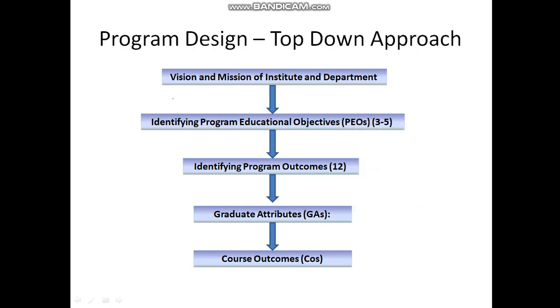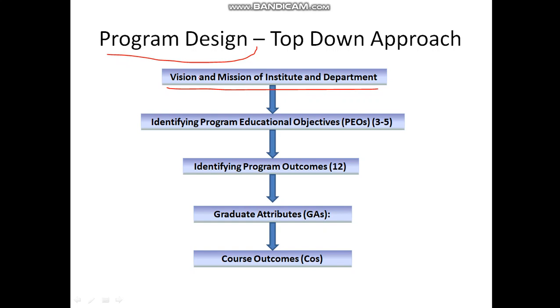What is the way in the program top-down approach? Whenever you want to design your own program, I am saying this is a program design. A program is, say, mechanical engineering is one program, computer science engineering is one program. Whenever you want to design a program, the first thing is that you have to decide your vision and mission.